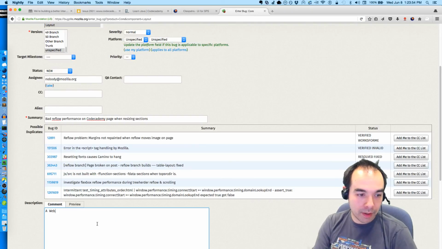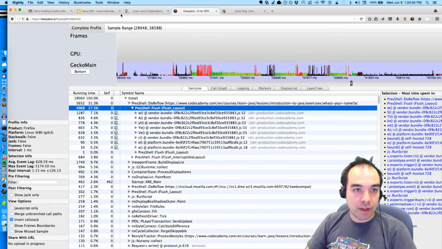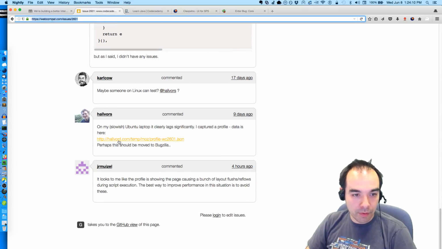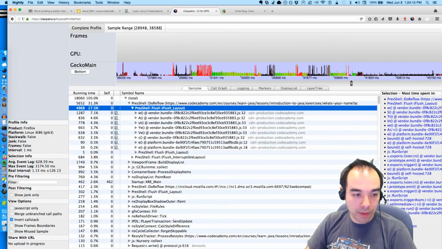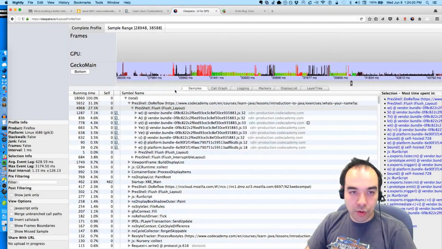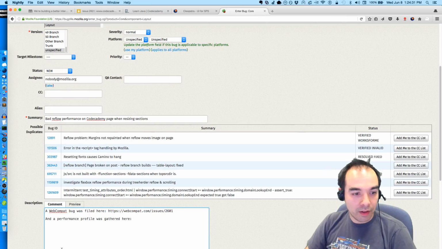So a web compat bug was filed here, and a performance profile was gathered here. They linked to the performance profile here, and they posted it publicly. So I guess they probably wouldn't mind. I'm going to assume that they're okay with me uploading it again publicly. So I click that share button, and that uploads the profile, and then the URL has changed to something I can share.